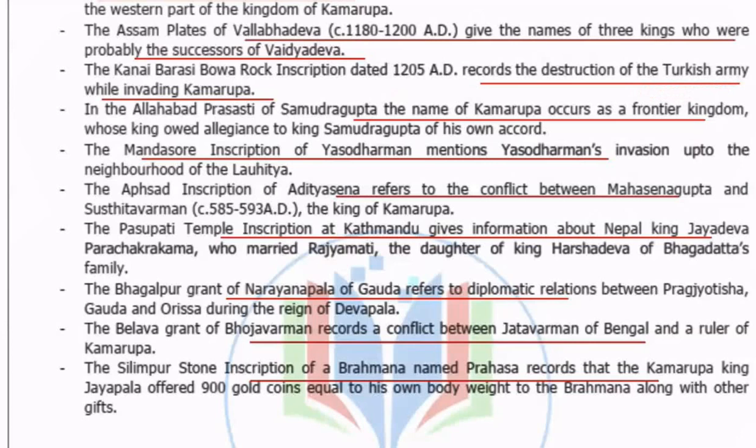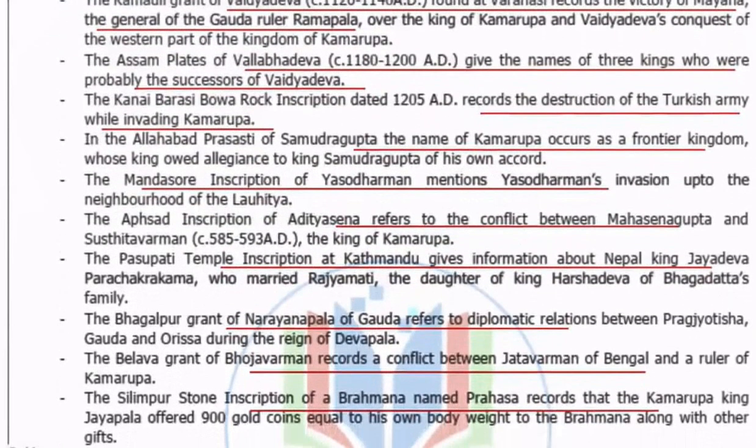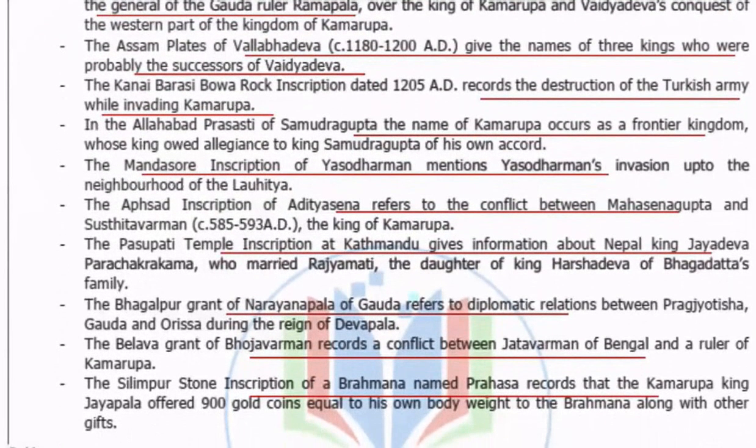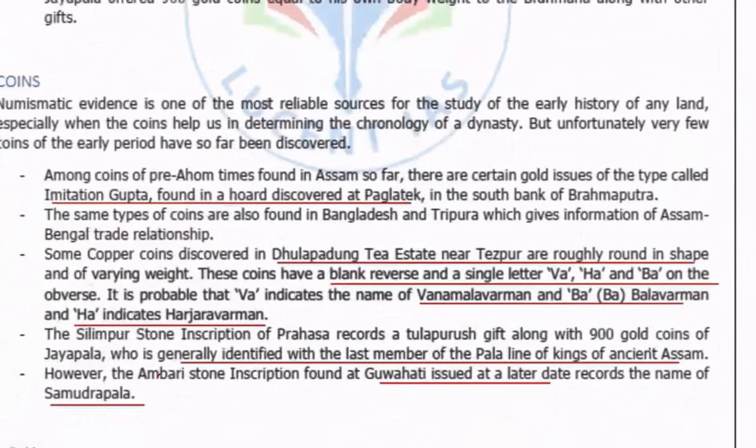Similarly, in the Allahabad Prasasti of Samudragupta, the name of Kamrupa occurs as a frontier kingdom whose king owed allegiance to King Samudragupta of his own accord. Similarly, the Mandasor inscription, Apsar inscription, the Pashupati temple inscription, and the Pagalpur grant are different local inscriptions where there are mentions of Kamrupa and Assam. Next comes the coinage: pre-Ahom coinage, Ahom coinage, and other coinage.